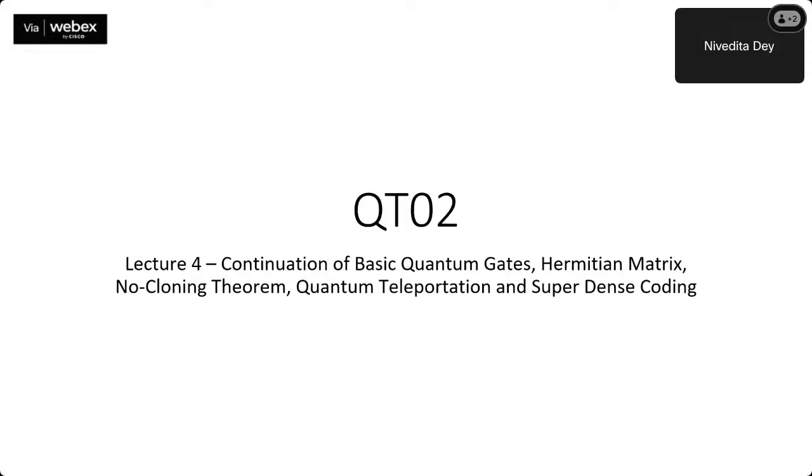Today, we will be covering 3 very important postulates. They are the cloning theorem, teleportation, and dense coding. A bit of the quantum basic gates. I know that the quantum gates are not part of your curriculum for QT-02, at least what I have covered. It has maybe a small existence, but still I have given a few questions, because the first thing I will be covering today, and I already have covered in lecture 3. And secondly, I will be giving only questions from quantum gates which are related to the quantum mechanical postulates. Not very in-depth questions you are going to get.